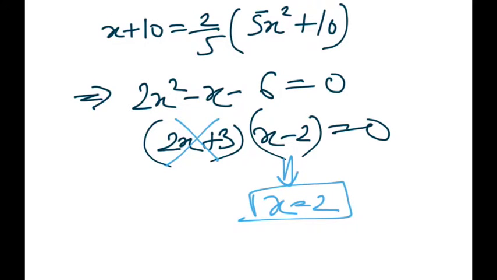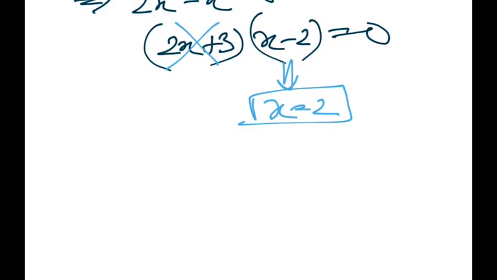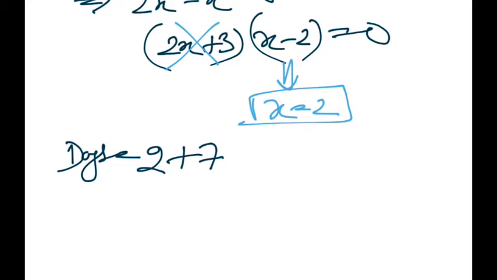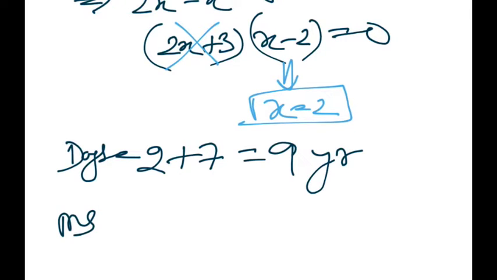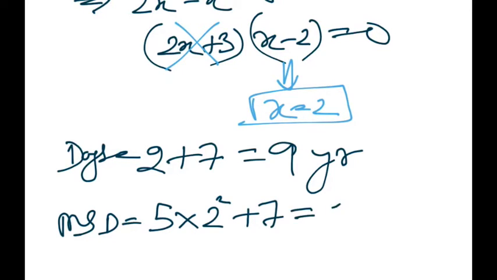Right. Therefore, the dog's present age is 2 plus 7, which is 9 years, and MS Dhoni's present age would be 5 into 2 square plus 7, which is nothing but 27 years.